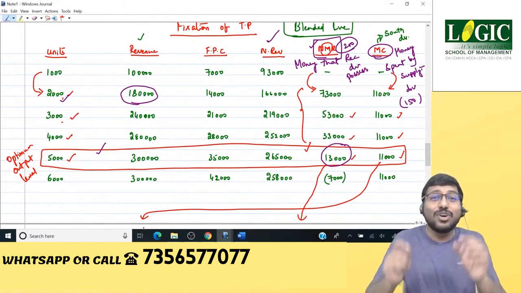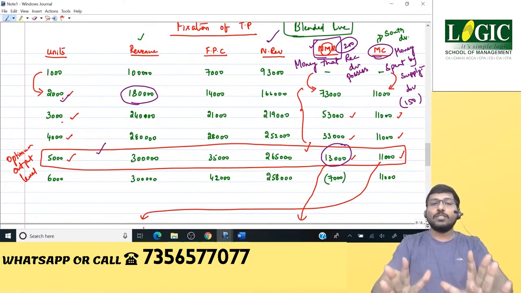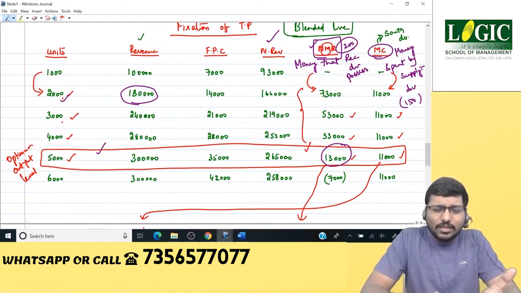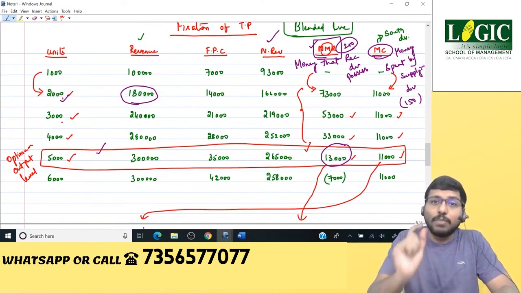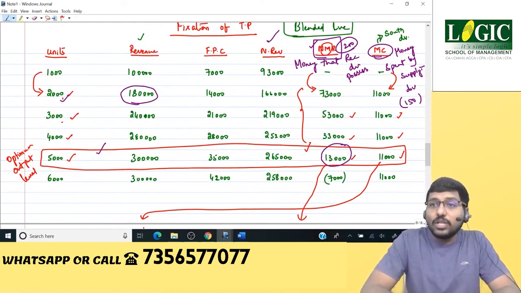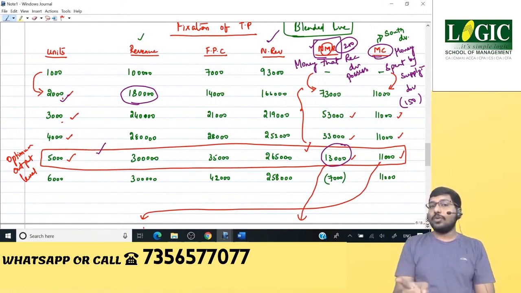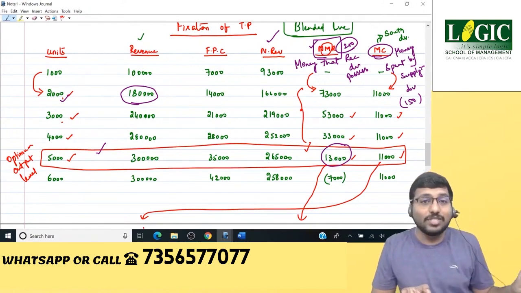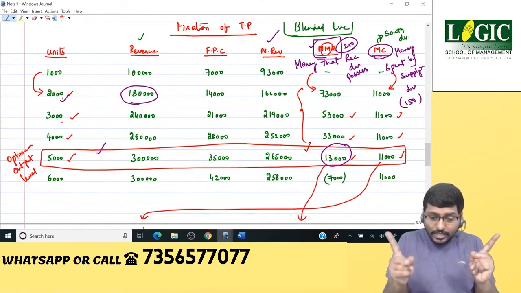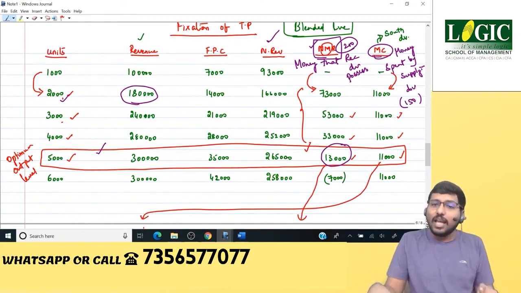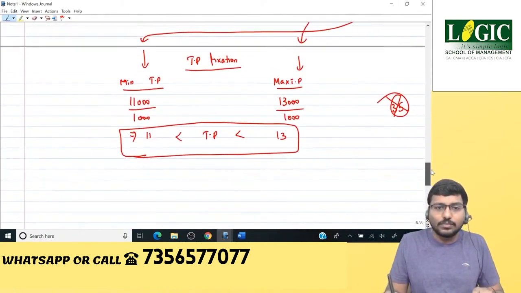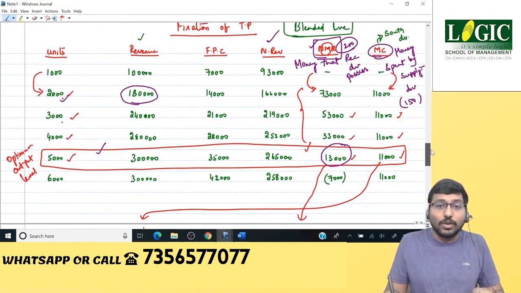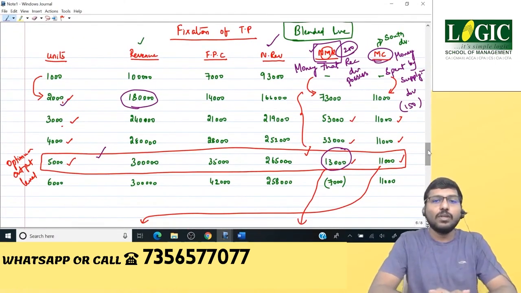I've seen that the receiving division has got 13 rupees in its pocket: 13,000 for 10,000 units, which is 13 rupees per unit. I know the supplying division is spending 11 rupees per unit. Therefore, I need to fix TP between 11 and 13, and that's how I got the answer as 11 and 13.